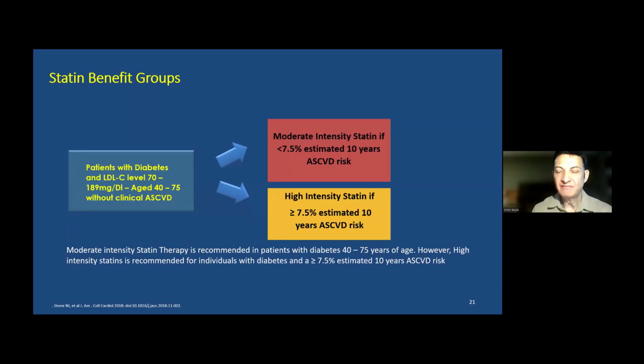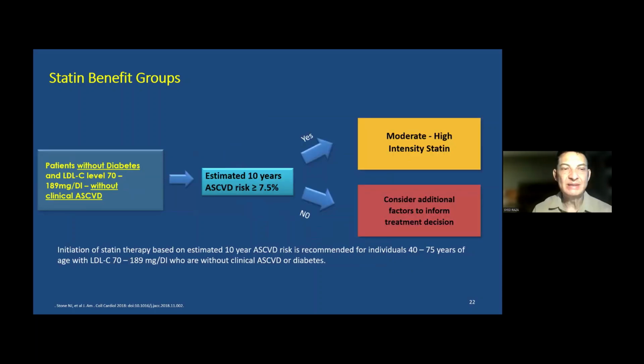Now, the LDL cholesterol level is anything between 70 to 189 milligram per deciliter. They do not have established cardiovascular disease. What do we do here? We calculate the 10 years atherosclerotic cardiovascular risk, and then see if it is less than 7.5%, then just advise them lifestyle changes, and there are additional measures to lower the LDL cholesterol and reduce the cardiovascular risk. But if the estimated 10-year risk is more than 7.5%, then you've got to choose either moderate or high intensity statin in these patients.